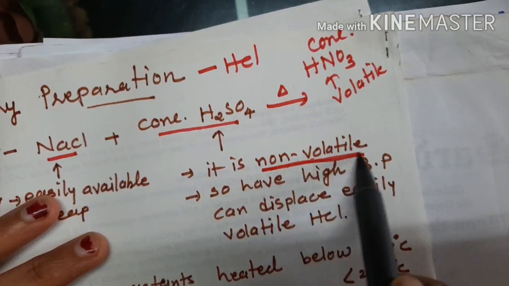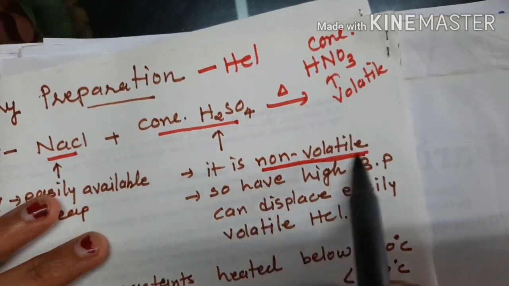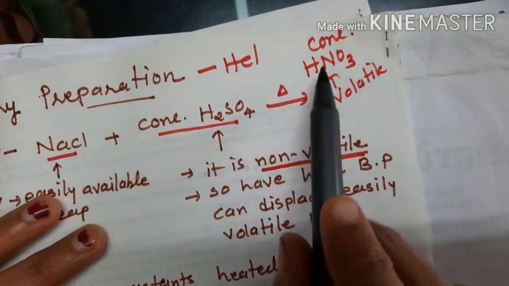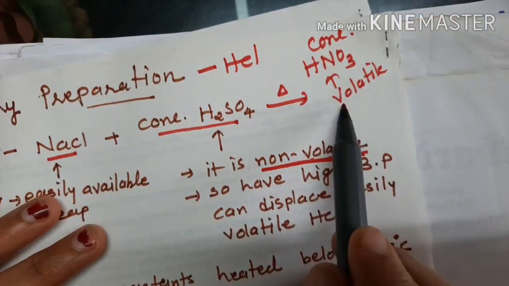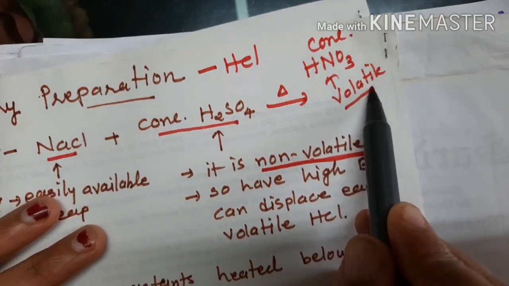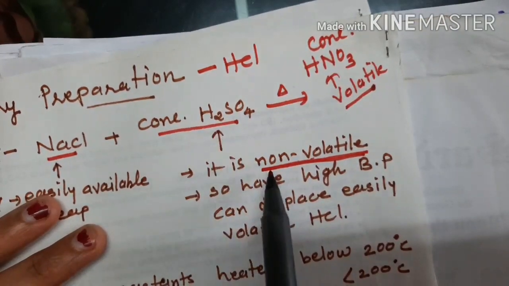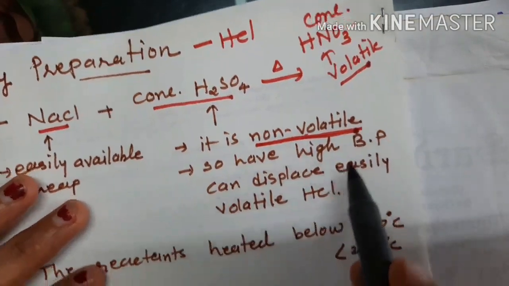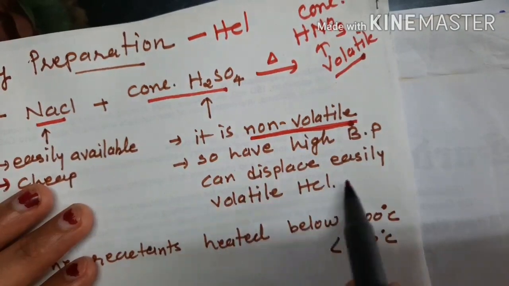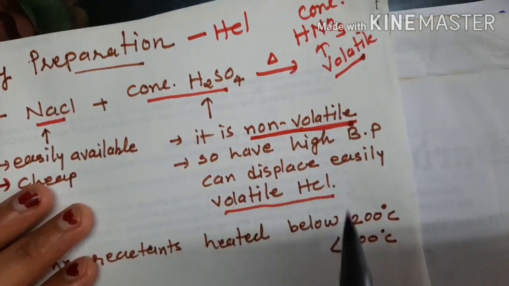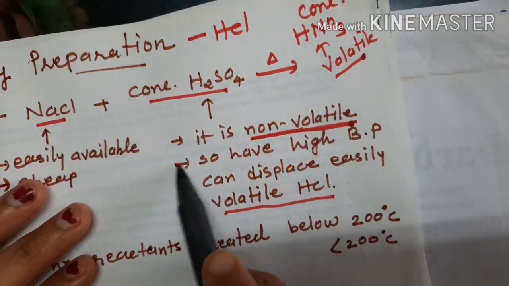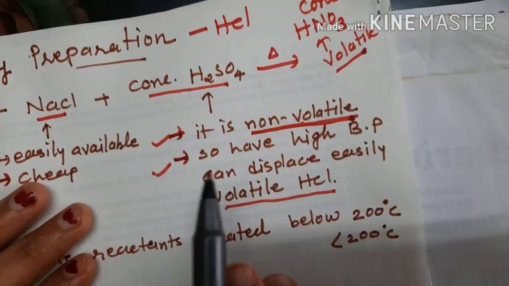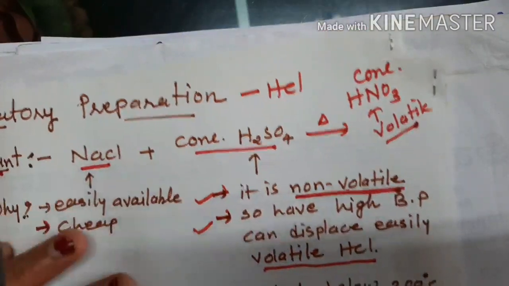You know very well the meaning of volatile. Why not concentrated HNO3? Concentrated HNO3 is a volatile substance, and concentrated H2SO4 is a non-volatile substance. Two very important points: why is concentrated H2SO4 taken in laboratory preparation?